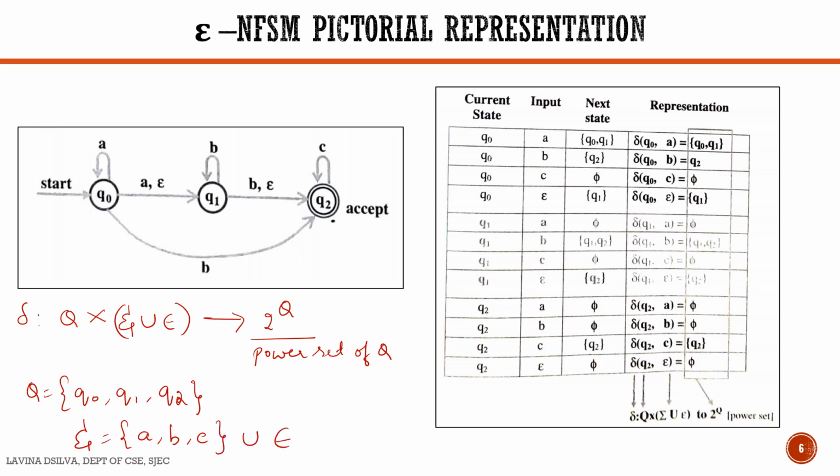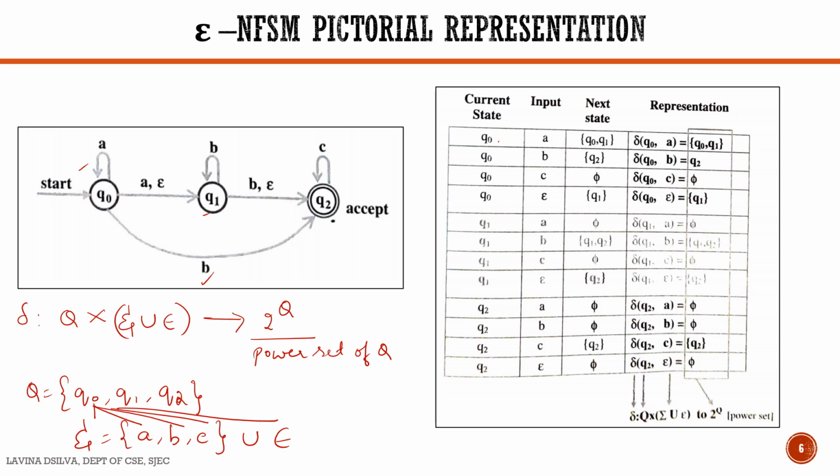So we check each state for all the inputs along with the epsilon input transition. Q0 on receiving an A, it goes to Q1 state and it can remain in Q0 state. So {Q0, Q1}. Q0 on receiving a B, it goes to Q2 state.